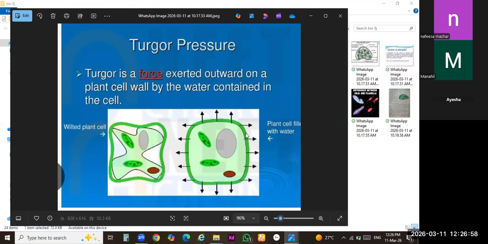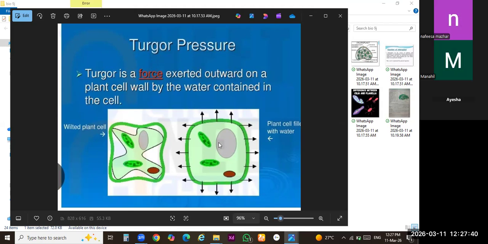If all the cells of the plant body release the extra water through vacuoles, the turgidity will be totally lost. Turgidity means turgid condition, turgor pressure, तनाव का pressure. Turgor pressure is the force which makes the plant cell hold the water inside the cell, inside the vacuole. That is called turgor pressure. Class, do you understand the term turgor pressure? Basically, the force which holds the extra water inside the vacuole of the plant cell. That is called turgor pressure.